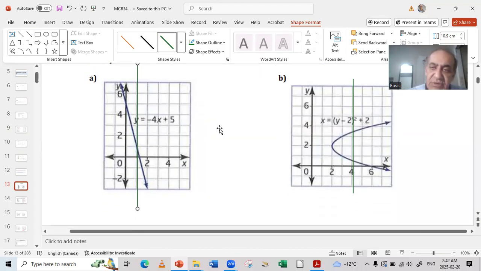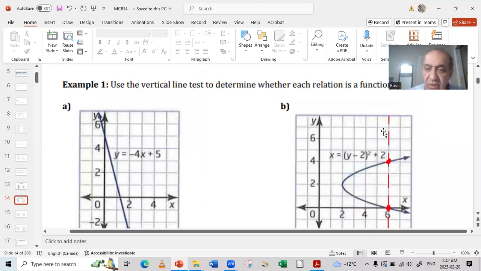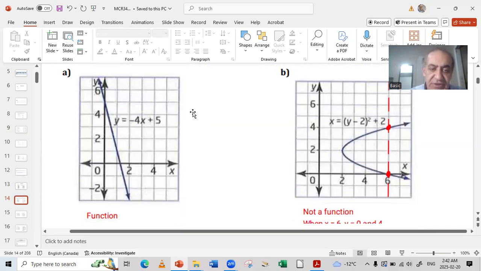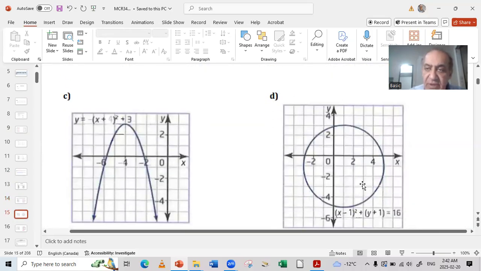That was the second thing which we had today. And here, look, this is not a function because it's cutting in 2 points. It is not a function. This one, if we draw a graph from here, it will cut it in 2 points. This is not a function. So let's go for this.